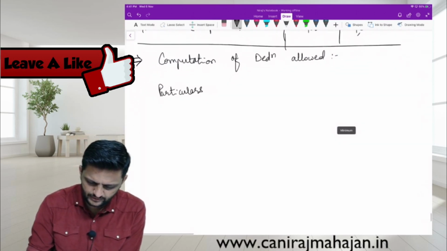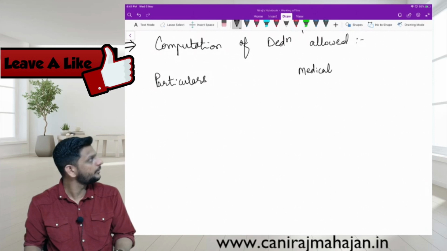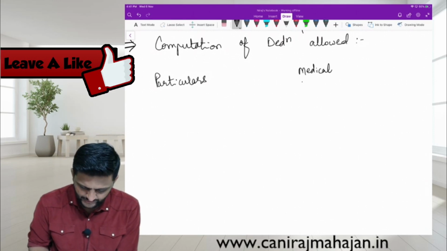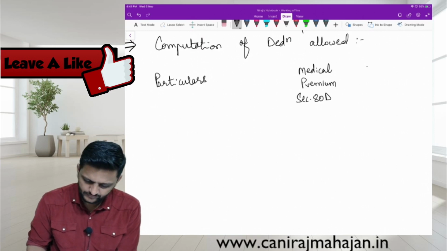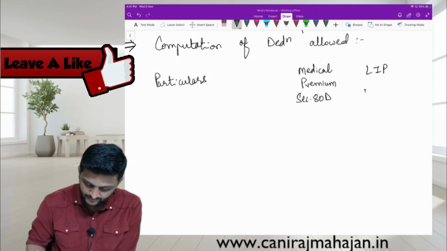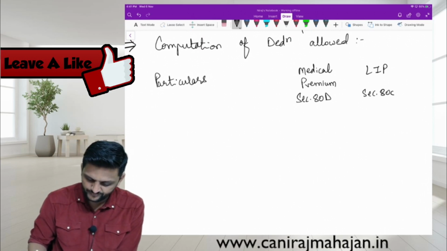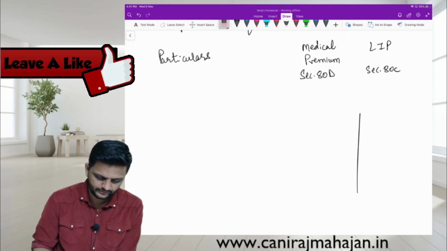First one is actually medical. Medical premium only they have. Which section is it? 80D. And life insurance premium is which section? 80C. Okay.